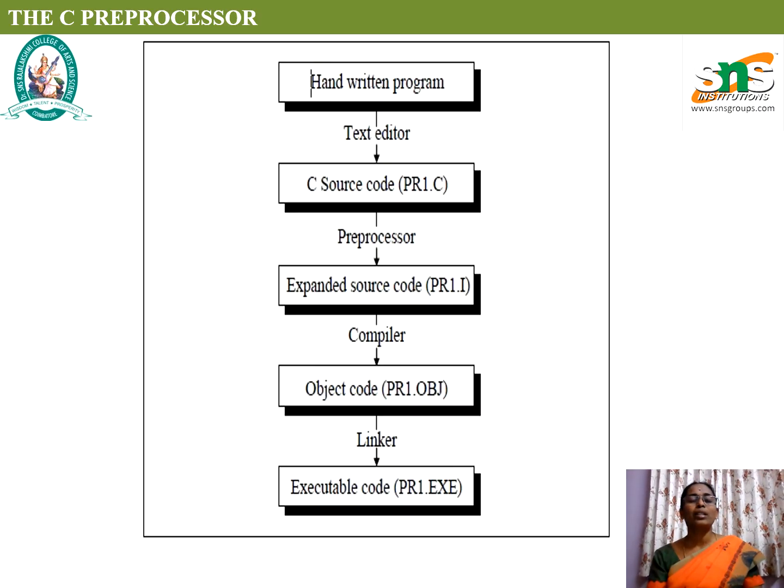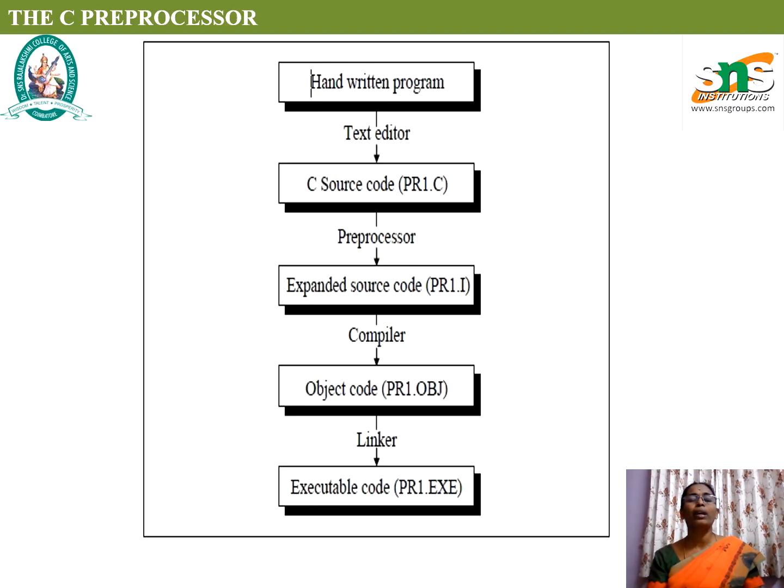In between this, the preprocessor is used before it gets compiled and executed. Here is the flow of how the preprocessor works. The handwritten program, that is our source code, which we type in a platform like Turbo C, can be in any text editor. It is written in a high level language.